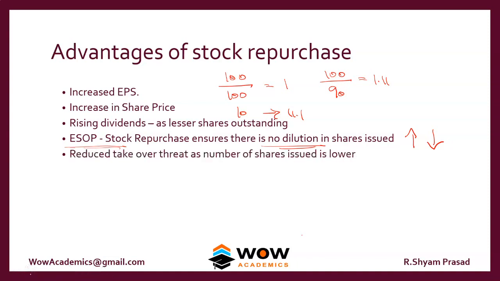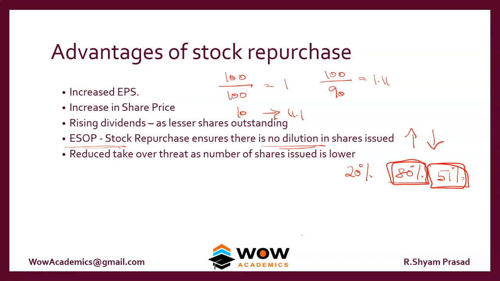Reduced takeover threat, as the number of shares issued is lower. The lower your number of shares, the more the threat of takeover is reduced. For example, if only 20% of the shares is with the founder and 80% is traded in the stock market, and some person buys 51% of the shares, then he will become the owner.